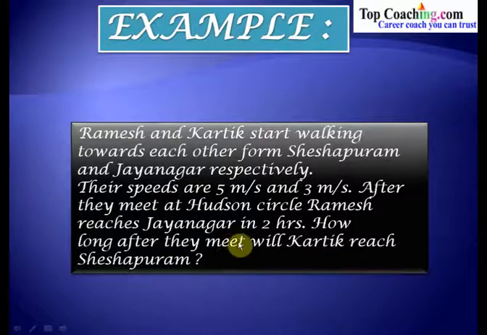So in this problem we have been given that there are two persons, Ramesh and Karthik, and they start walking towards each other. Ramesh from the point Shishapuram and Karthik from the point Jayanagar. The speed of Ramesh is 5 meters per second and the speed of Karthik is 3 meters per second. Now they meet at the point Hudson Circle, which is somewhere between Shishapuram and Jayanagar. It is given that Ramesh reaches Jayanagar from Hudson Circle in 2 hours. We have to find out how long Karthik will take to reach Shishapuram after they meet each other, or the time taken by Karthik to go from Hudson Circle to Shishapuram.